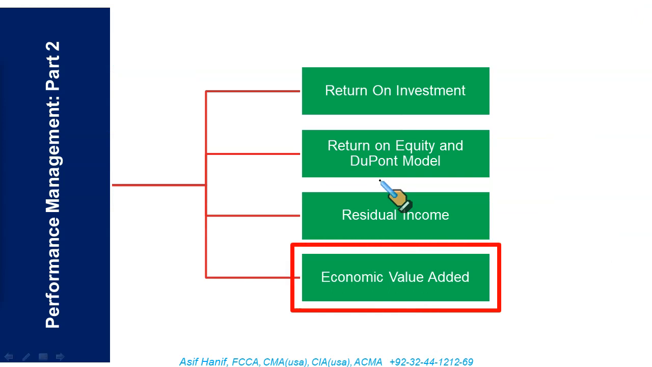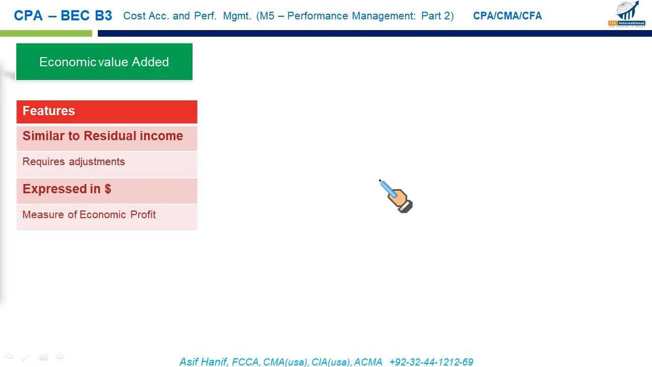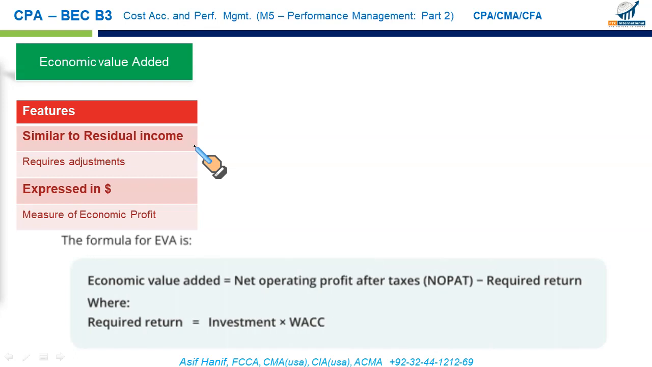The last topic we have is economic value added. It is very similar to residual income. It often incorporates several accounting adjustments prior to application into the model. We will just be learning the basic version of the formula. That's how we calculate economic value added: net operating profit after taxes, NOPAT, minus required return.